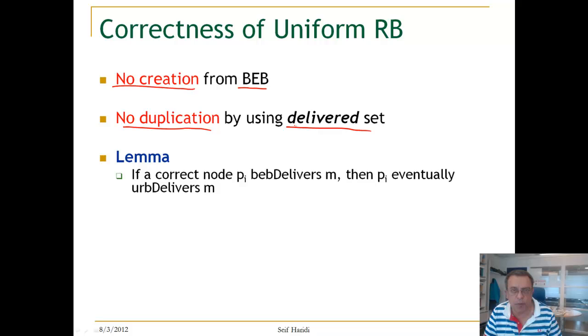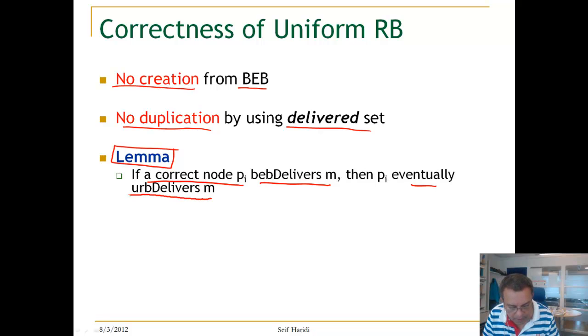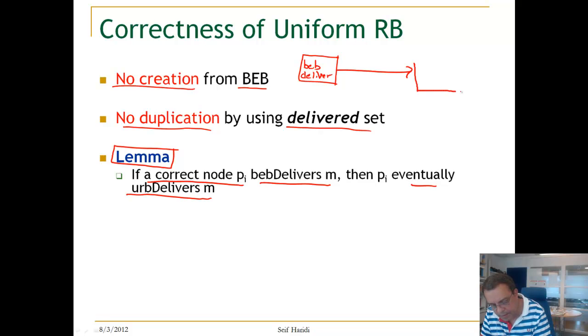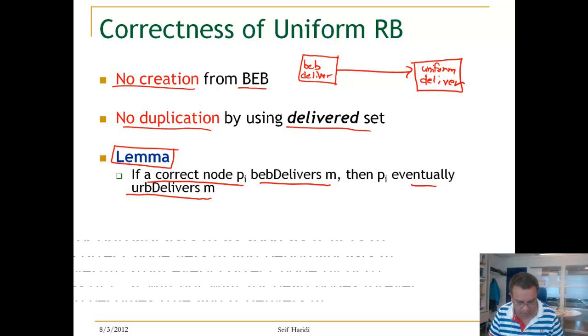Before we go to these two properties, we prove a lemma. And the lemma is as follows. The lemma is saying, if a correct process Pi BEB delivers a message M, then Pi will eventually uniformly deliver the message M. So, if a correct process BEB delivers, then it will uniformly deliver. So let us look at how to prove this lemma.